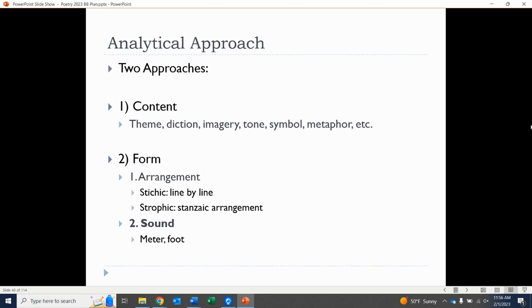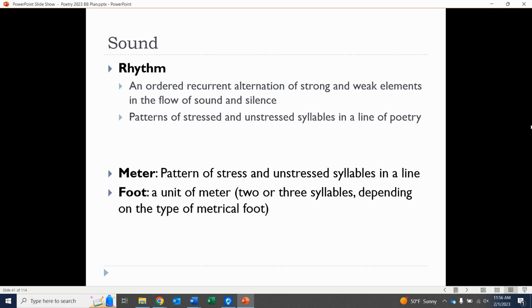Now, we looked at some sound elements already. Obviously, rhyme can be a sound, the ending of it, the rhyme scheme. Also assonance, consonance, alliteration, all sound elements. But today, we're looking at meter and metrical analysis. So what does that exactly mean? Well, let's understand some terms first.